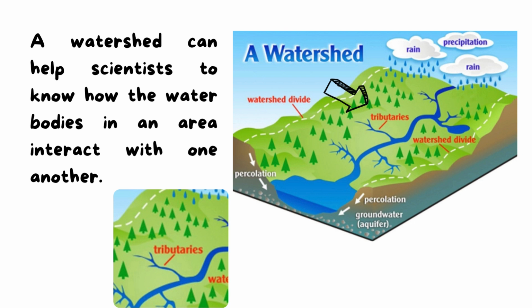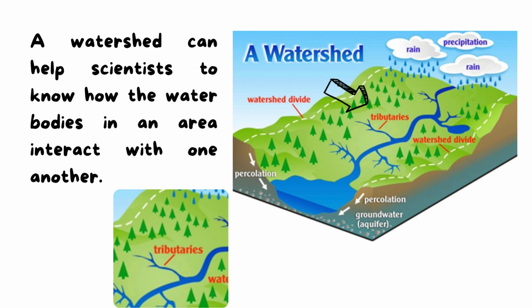Okay, so this watershed helps scientists to know how the water bodies in an area interact with each other. As you see here, it is a stream and then it meets a sea or ocean or large water body. So there is interaction between the water bodies here.